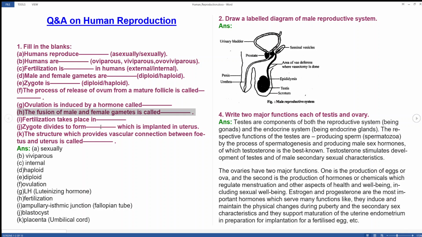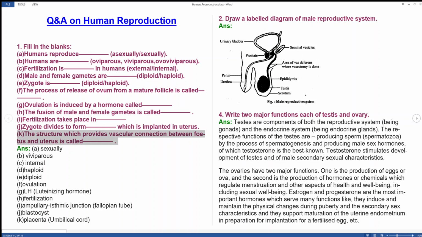Fertilization takes place in the fallopian tube, that is, the ampullary and isthmic junction of the fallopian tube. Next one: the zygote divides to form a blastocyst, which is implanted in the uterus. The structure which provides vascular connection between fetus and uterus is called the placenta, that is nothing but the umbilical cord.